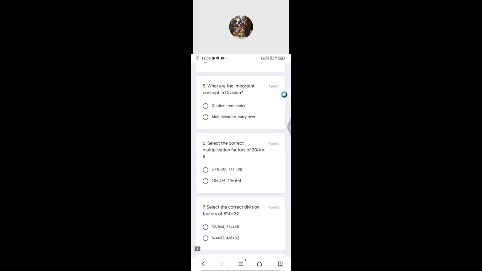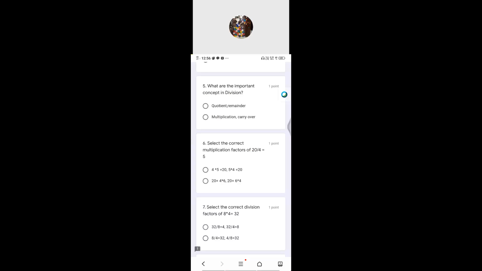The seventh one, select the correct division factors. So first they asked the multiplication factors. Now they are asking the division factors. They've given 8 multiplied by 4 is 32. So they are asking the division. So you can easily get the division factors from the multiplication, you know well, isn't it? Try to do. Don't be in a hurry. Try to do that.